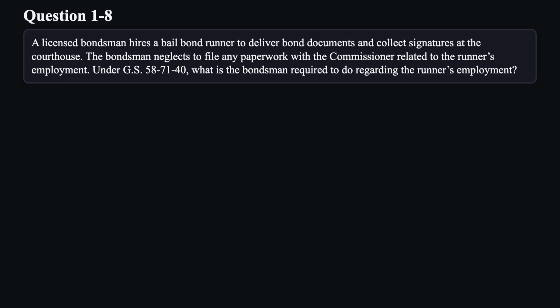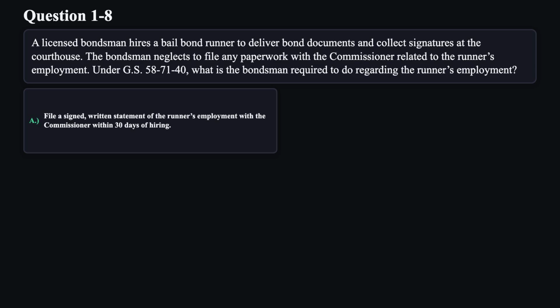Question 8. A licensed bondsman hires a bail bond runner to deliver bond documents and collect signatures at the courthouse. The bondsman neglects to file any paperwork with the commissioner related to the runner's employment. Under GS 58-71-40, what is the bondsman required to do regarding the runner's employment?